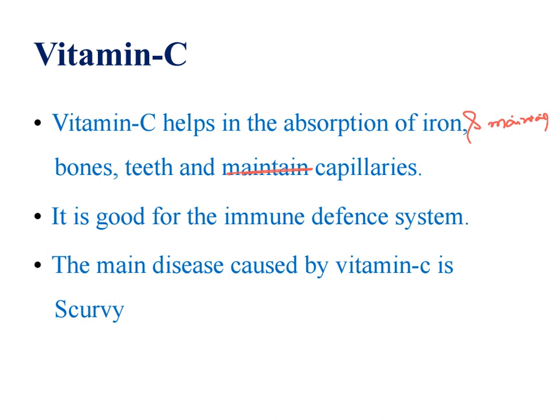Vitamin C is good for the immune defense system. The main disease caused by vitamin C deficiency is scurvy. In the case of severe deficiency, it may lead to brittleness of bones, swelling of gums, and bleeding also. You can see this in those having severe deficiency of vitamin C. The main source of vitamin C is citrus fruits.